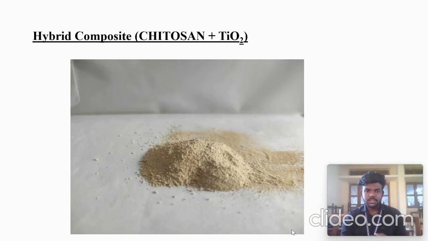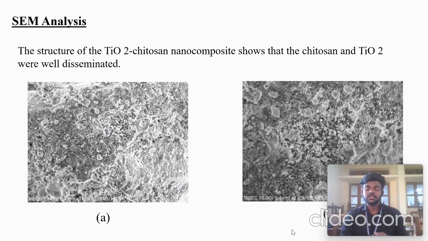We combined both, stirred for 12 hours, and kept it heated for 24 hours, and we got a composite, which is a titanium acetous and titanium dioxide composite. In the SEM image you can see titanium dioxide and acetous, which are disseminated very well.